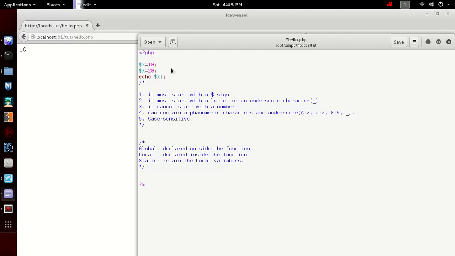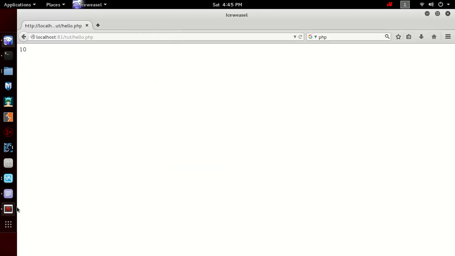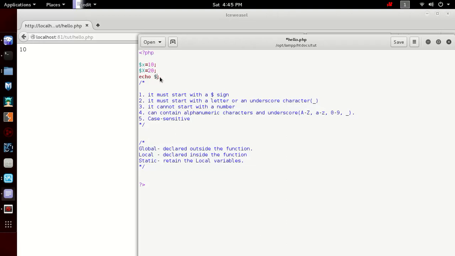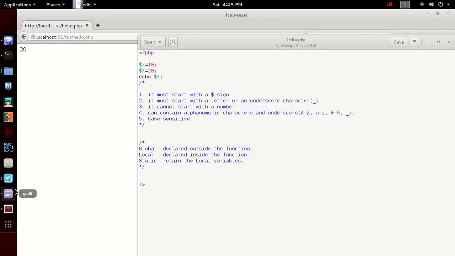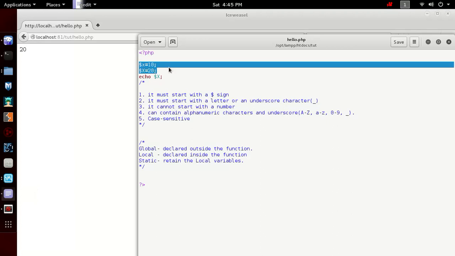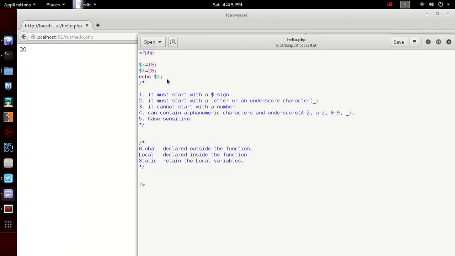So if I print small x here, see what happens. It gets the value 10, and if I print capital X, it should print the value 20. So you can see these two are different variables. They are not the same variable. So always remember PHP is case sensitive. Now let's move on to scopes of the variable.